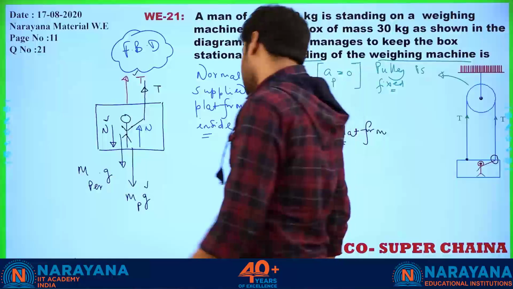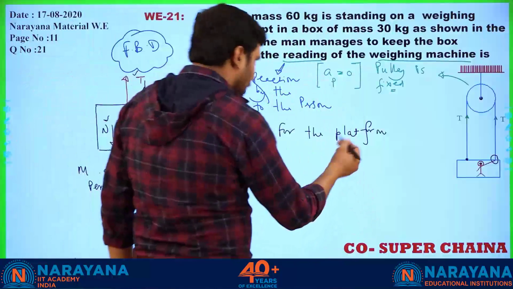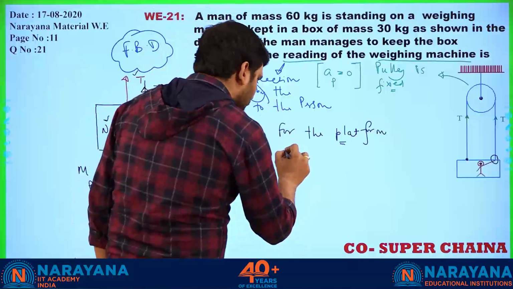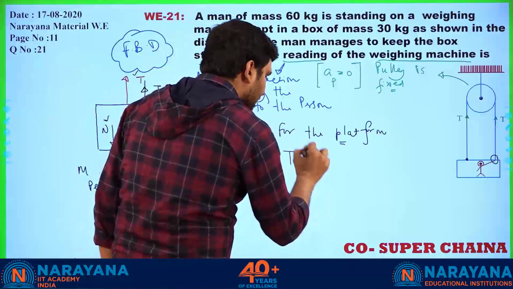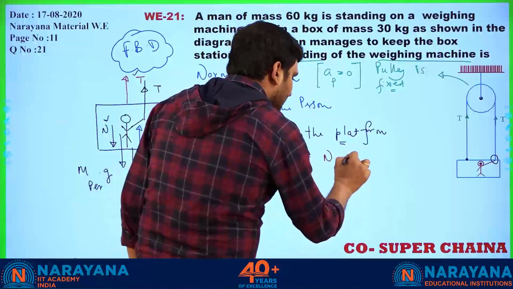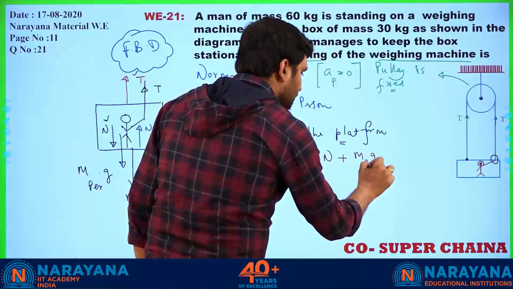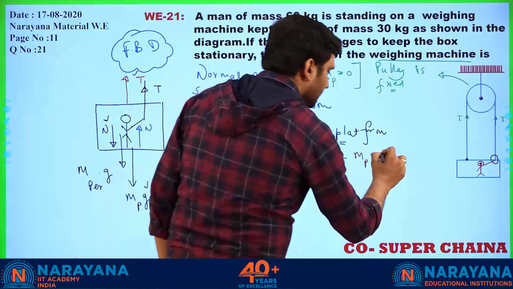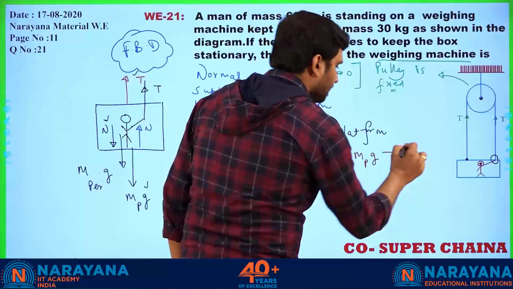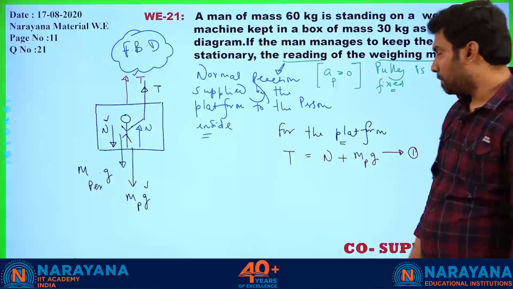No. And the system is at rest. So what is going to be my equation? For the platform, the upward force, capital T, is equal to the sum of the downward forces, that is capital N plus mass of the platform into g. Let us call this equation number 1. Is that okay? That's fine, no problem.